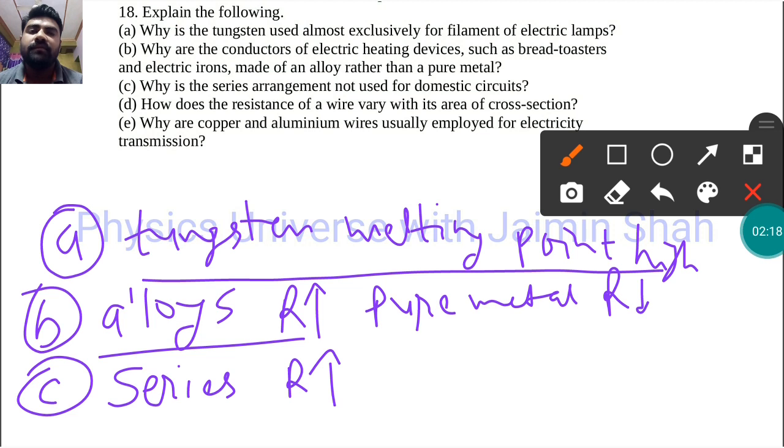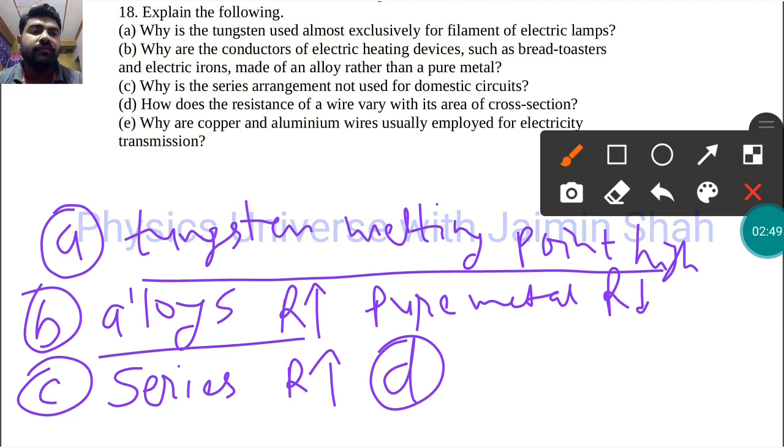The problem remains only in that room, not in the whole house. If one electric bulb has a problem, the whole house's electricity will not go out, only that room is affected.